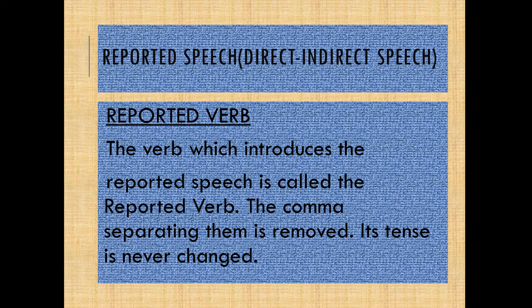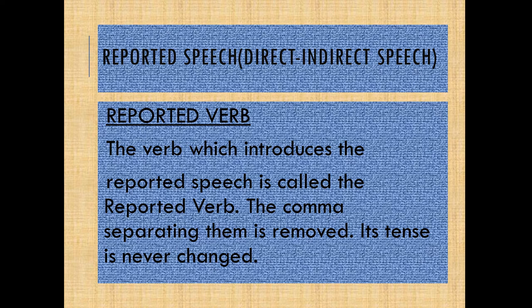Now comes reported verb. Verb, you know, the action word. The verb which introduces the reported speech is called the reported verb.